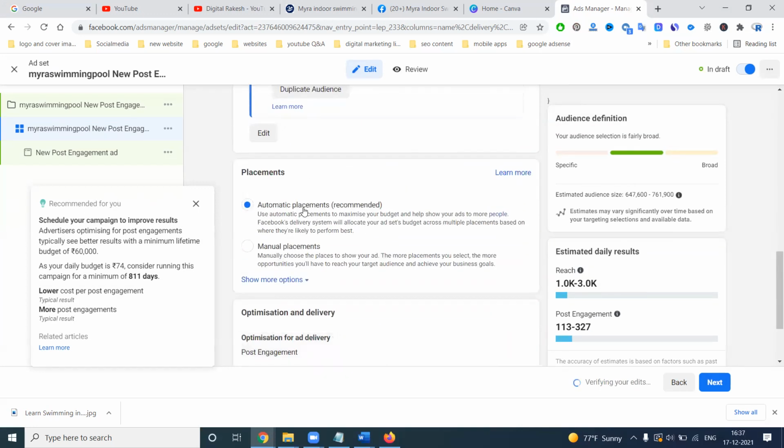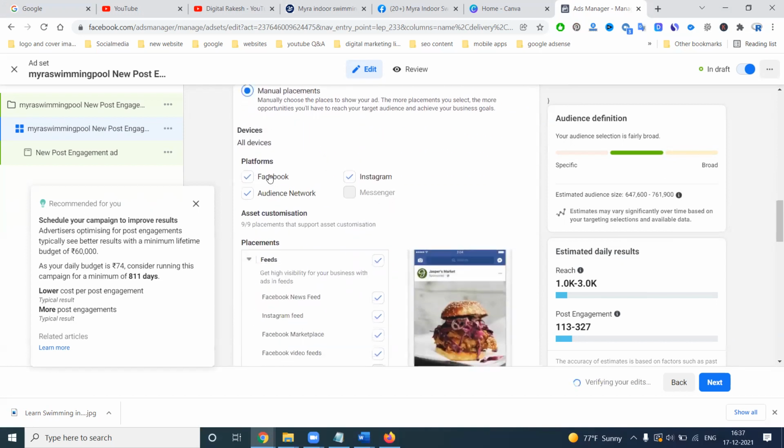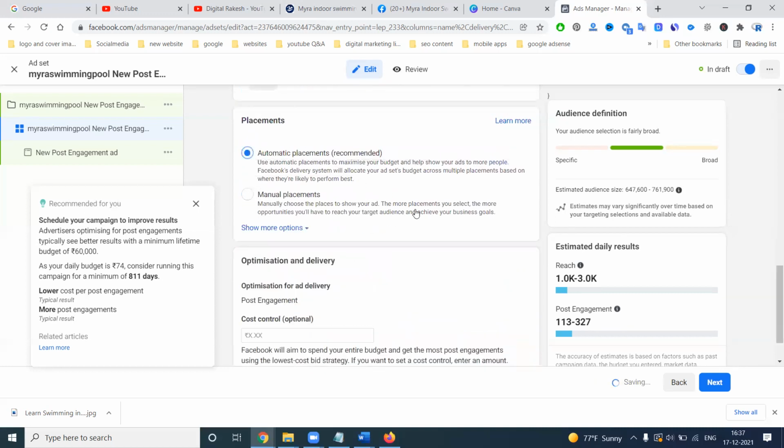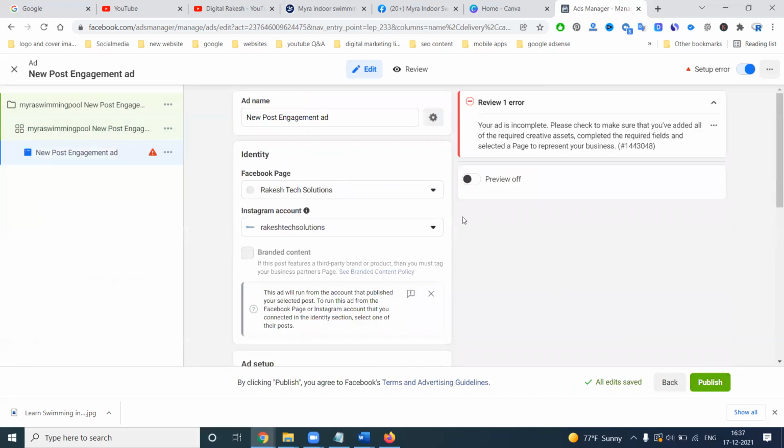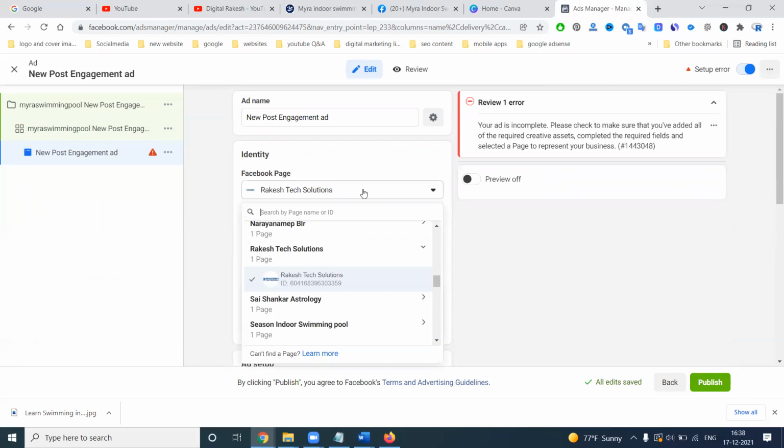Next one, automatic placement and manual placement. When you click automatic placements, this ad will be visible on Facebook, Instagram, and Audience Network, not on the Messenger option. Any cost control you use for this campaign purpose, don't use any cost control. Click it here. Select your page here.